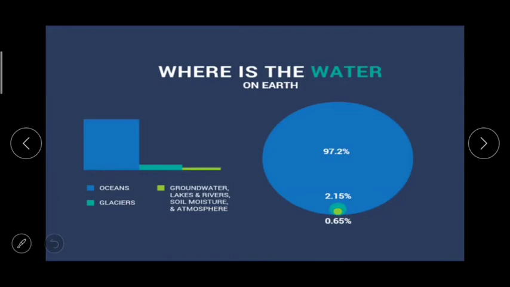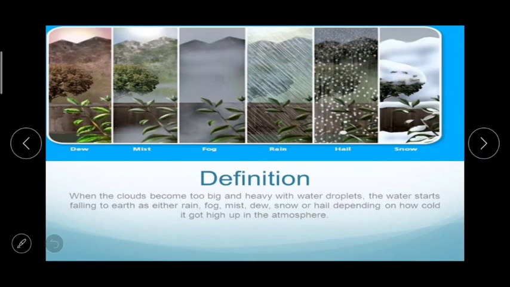As we know, 70.8% of the earth's surface is covered with water, and the distribution of this water is very uneven. It is not the same everywhere. At some places the water storage is limited while it is ample at other places. We see or experience different forms of condensation as shown in the pictures.